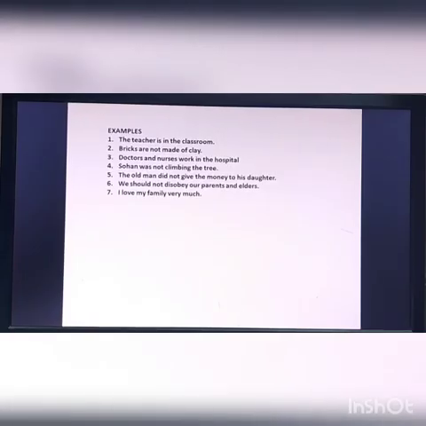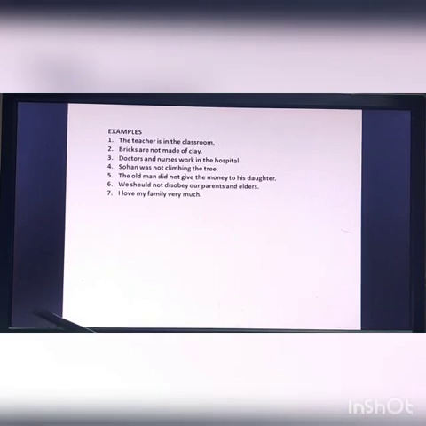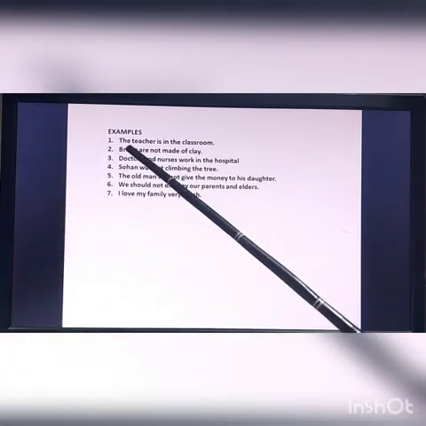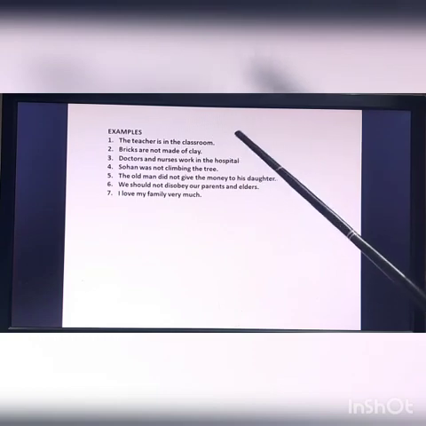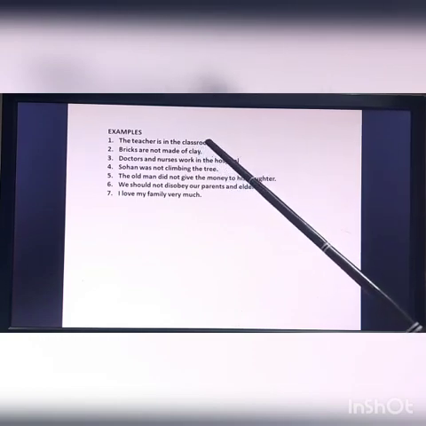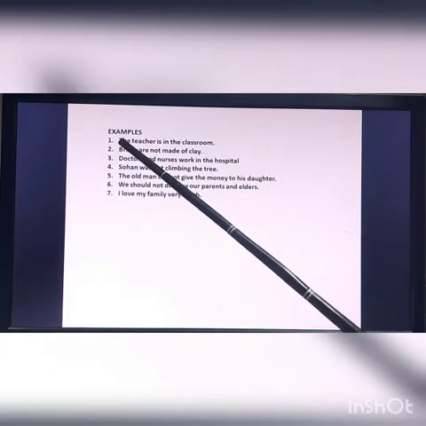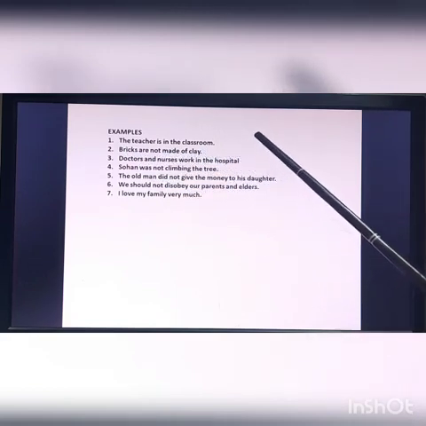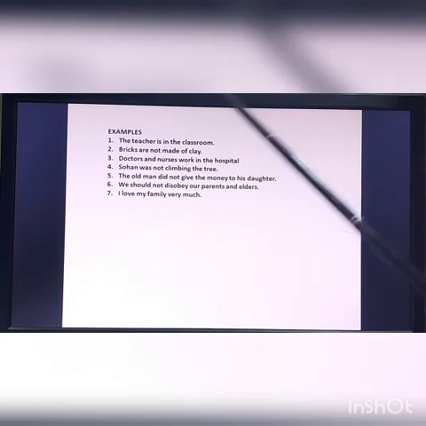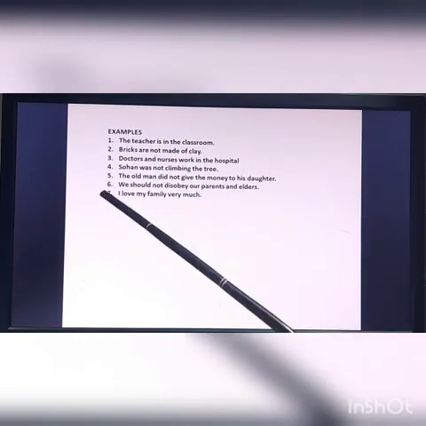So see these sentences, children. Let us see which can be a positive sentence and which is a negative sentence. Number 1, the teacher is in the classroom. It's a positive sentence. Why? Because there is no negative word. Bricks are not made of clay. So it's a negative sentence. Why? Because not is there.